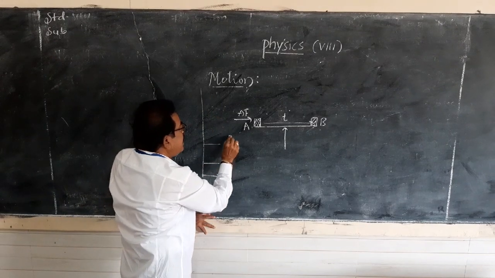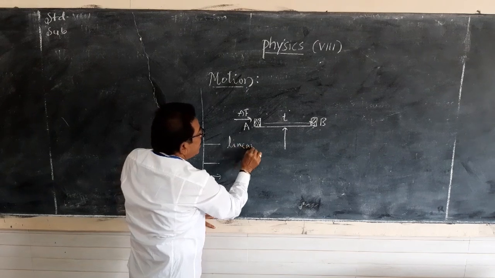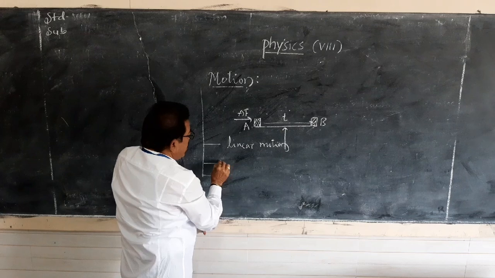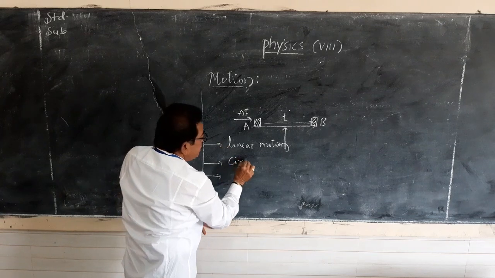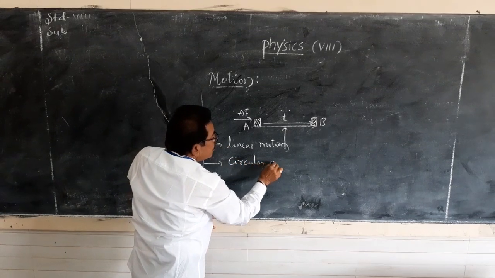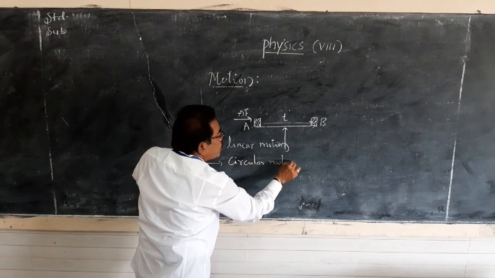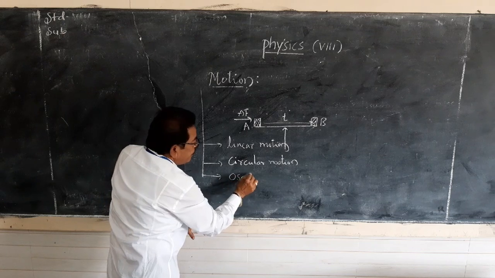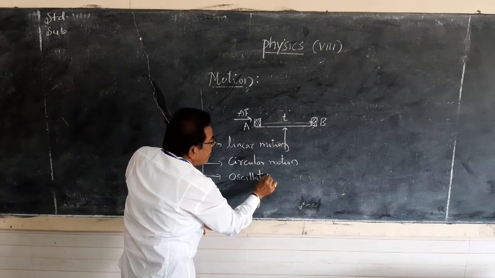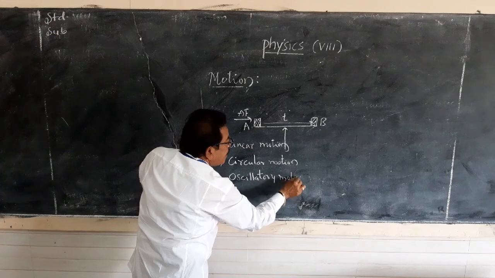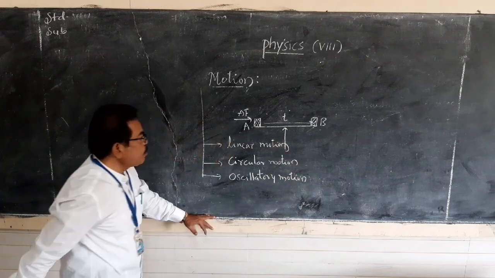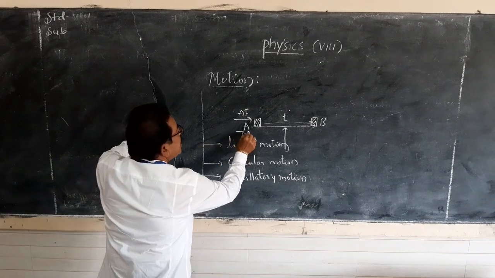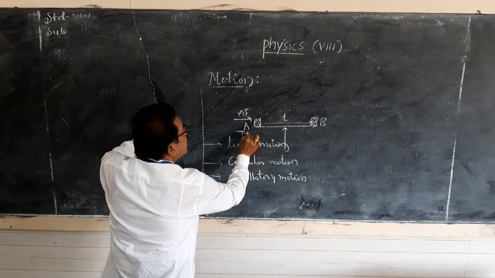That is linear motion, second, circular motion, third, oscillatory motion. You can also call these the types of motion.